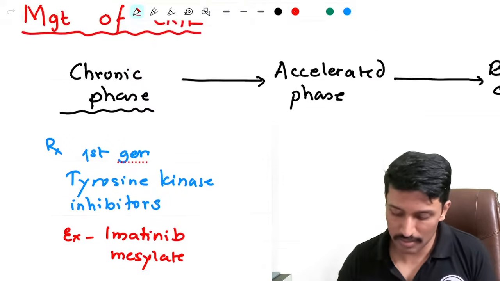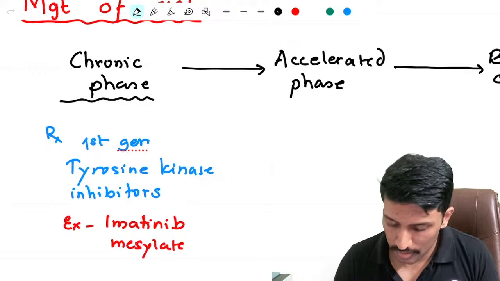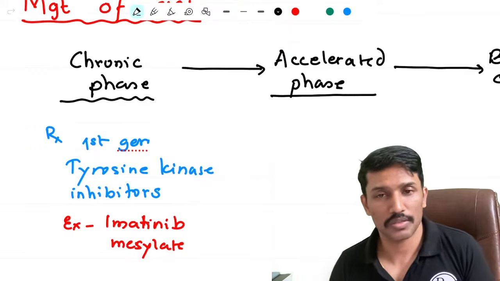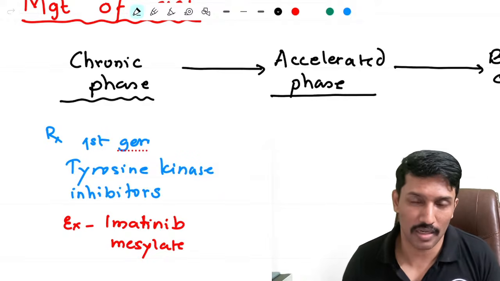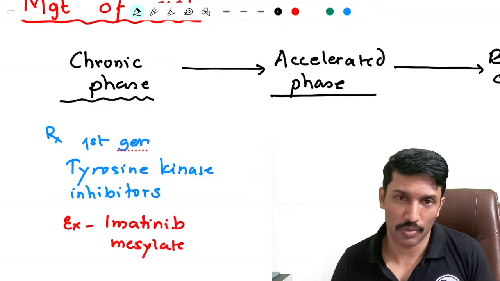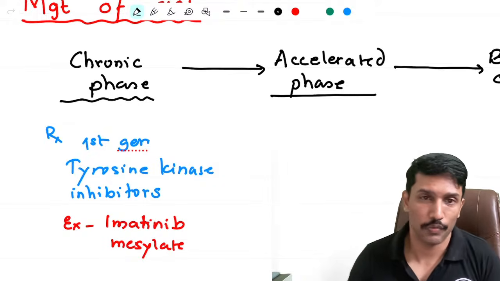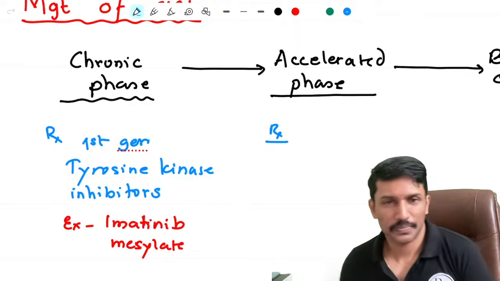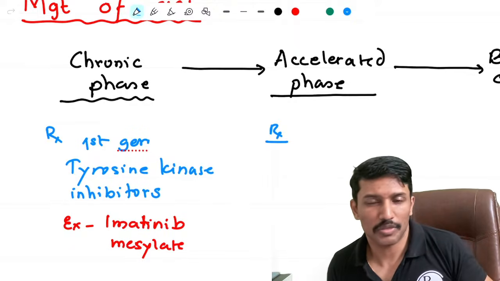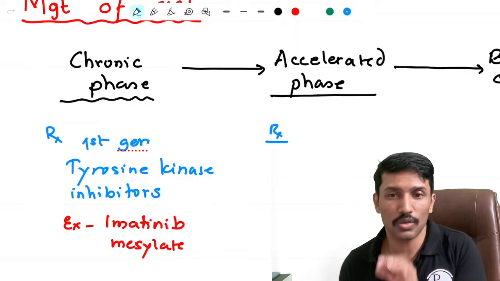But despite starting this, if the blasts remain more than 10% up to 19%, or WBC count remains more than 10K, platelet less than 1 lakh or more than 10 lakh, basophils more than 20%, then it is accelerated phase. So once someone gets into accelerated phase, the first generation tyrosine kinase inhibitors are no longer considered suitable for treatment.